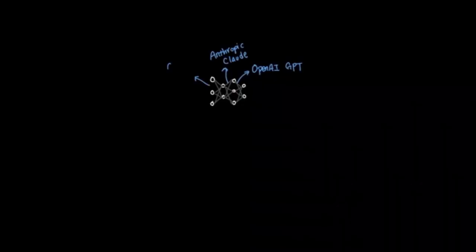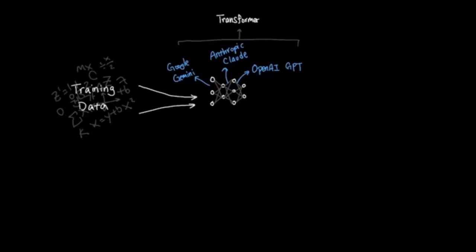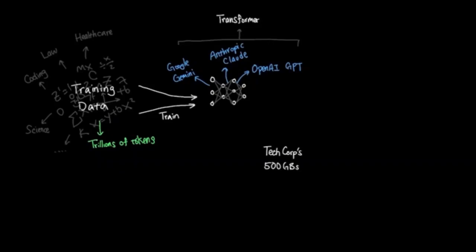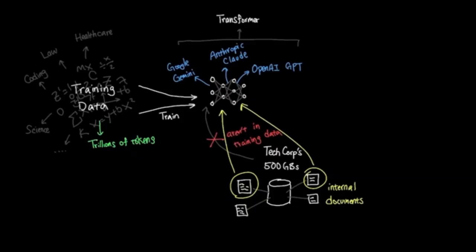Popular LLMs like OpenAI's GPT, Anthropic's Claude, and Google's Gemini are all transformer models that are trained on large sets of data. The size of training tokens can go up to tens of trillions of tokens. The training data includes data from thousands of different domains like healthcare, law, coding, science, and more. But when we work at TechCorp, the 500 gigabytes of data that we have aren't part of the training data that was used to train the model, which means that in order for us to use the LLMs to ask questions about TechCorp's internal documents, we need the ability to pass in data to the LLM.